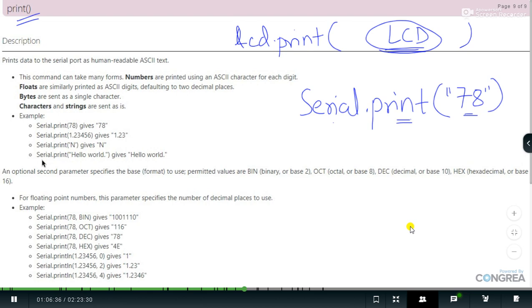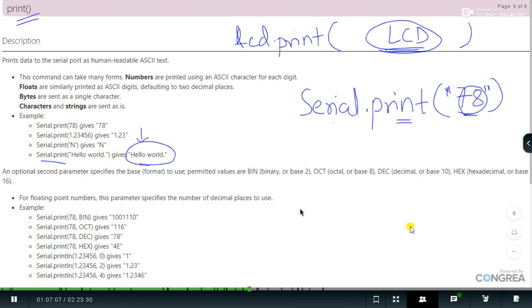Great. Here you can see Serial.print("hello world"), so it will display the output hello world. One important thing: the double quote marks are not visible on the display screen. Only the value present inside those double quotes gets displayed onto the screen. Here I have made that mistake, it is just a typo. Only hello world will get displayed onto the screen.